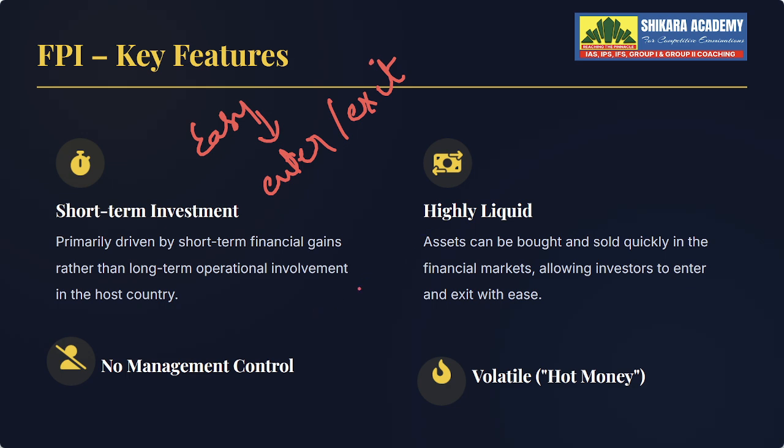There, as we have discussed, no management control will be given, and it's very sensitive. Like it's very sensitive to global news. FPI's fluctuations make an impact very heavily, so that's why we call it hot money. Also, what do we call it? Hot money or volatile money, because it can leave very fast. It's very unpredictable, very uncertain to predict.